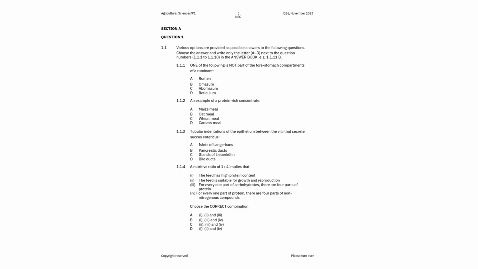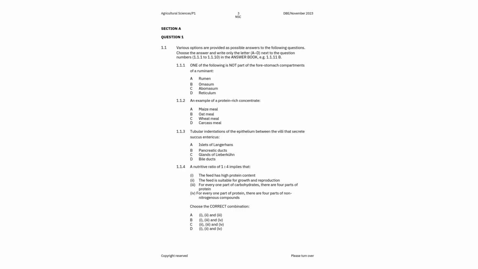Tubular indentations of epithelium between the villi that secrete succus entericus, right? So you have islets of Langerhans, you have pancreatic ducts, you have glands of Lieberkühn, and also bile ducts, right?